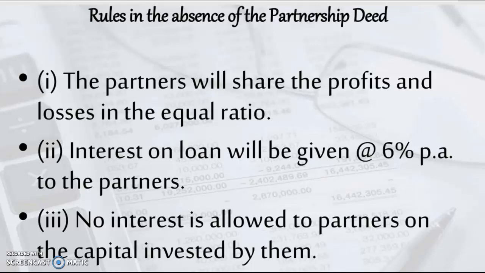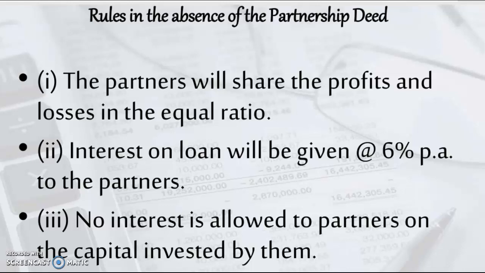For example, if A and B are partners, A had invested rupees 10 lakh, B had invested rupees 1 lakh. But if the partnership deed is not there, both will share equal profit, that is 50% A and 50% B. So, first rule says that there should be the sharing of profit and losses in the equal ratio.